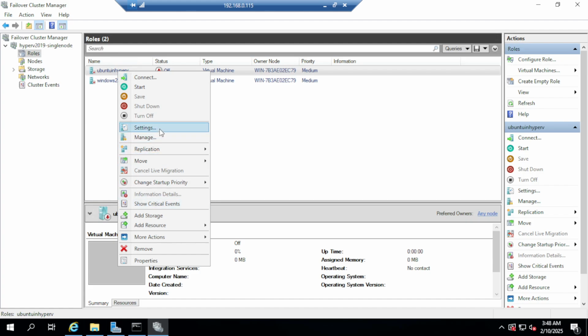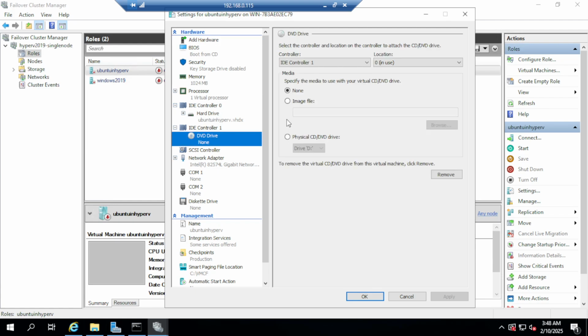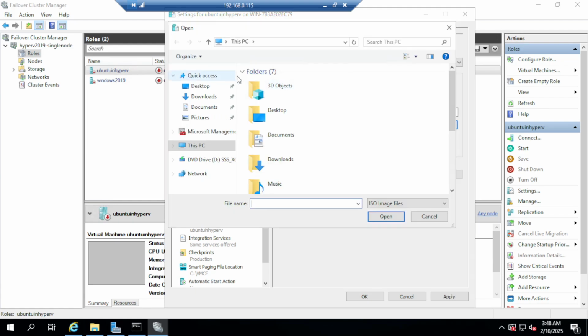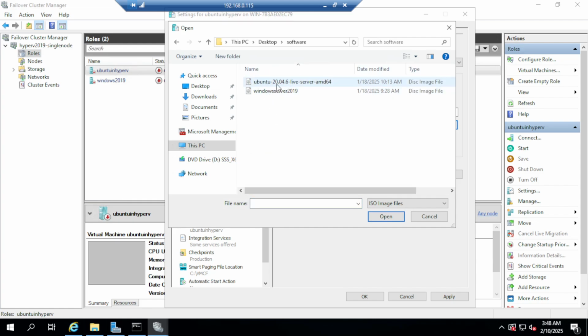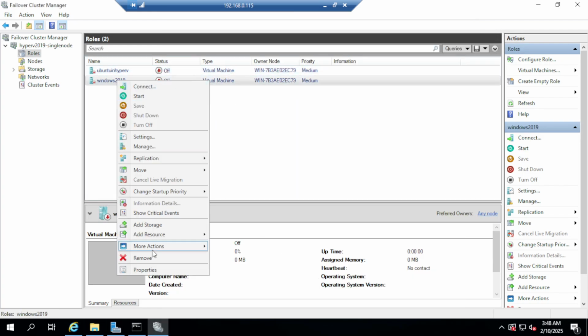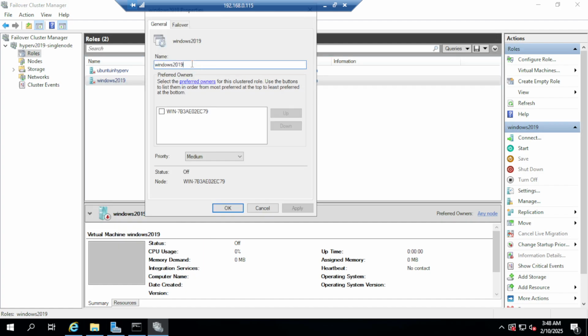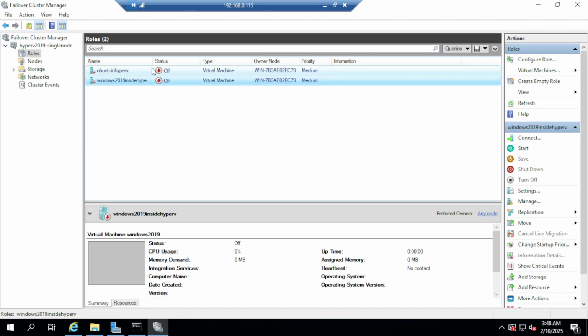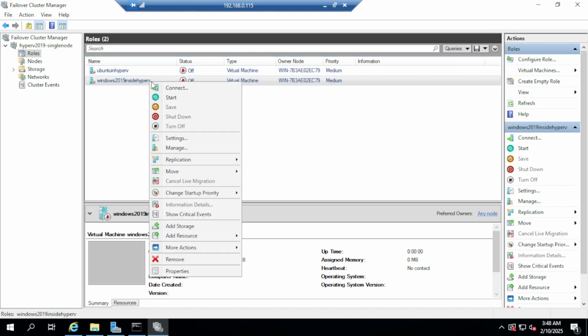Go to settings, DVD drive, image location, and say OK. And try to rename this machine as Windows 2019 inside Hyper-V. So let's power on these virtual machines.